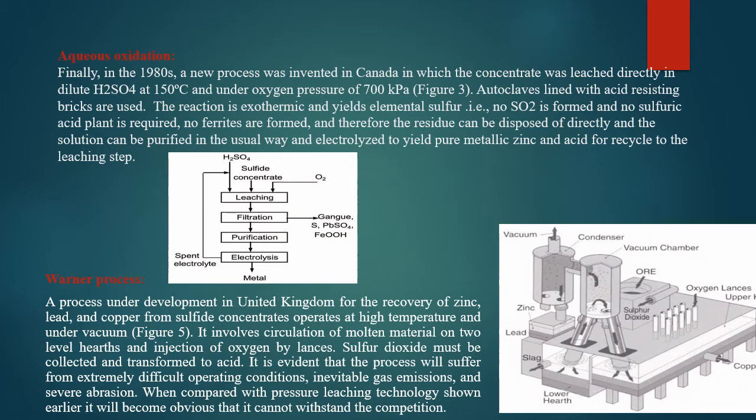Next is the Warner process. It was developed in the UK to recover zinc. You can see the lances which are present. From there, oxygen is passed, and there are two hearths and a level of molten metal on the two level hearths, with injection of oxygen by lances.